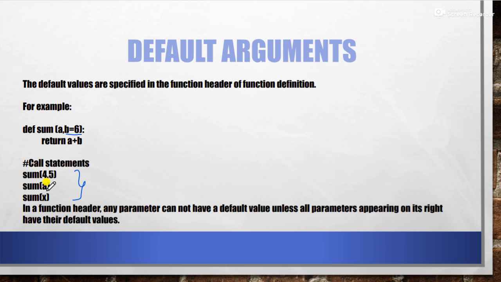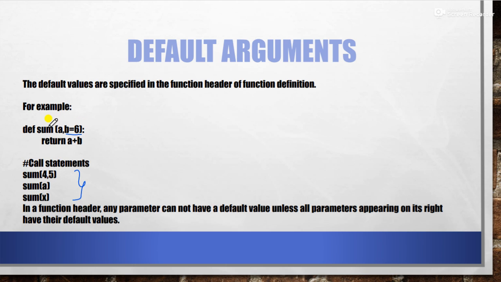And if we are writing only one value or one variable, in that case this will be given to the first parameter in the function definition. It means assignment is done from left to right, and whenever we want to assign any default value, it must be from right to left.